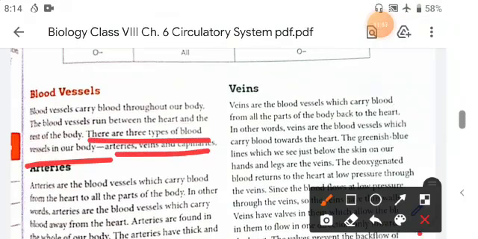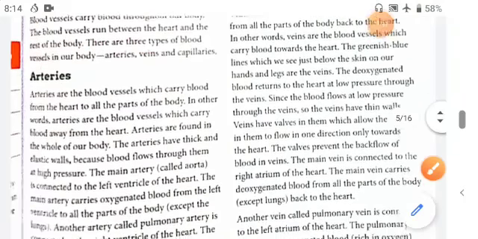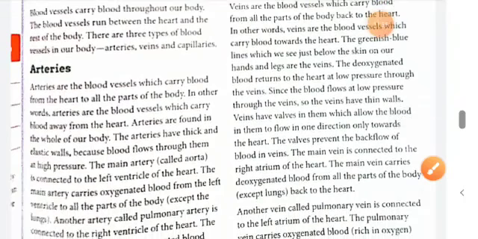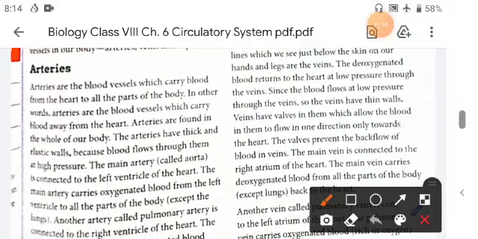So arteries carry the pure blood, that means oxygenated blood, from the left ventricle, and it is distributed to all parts of the body.